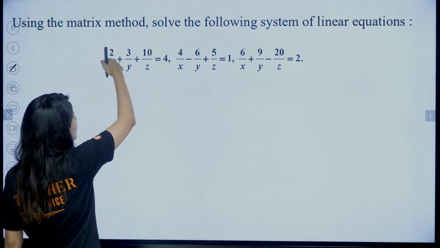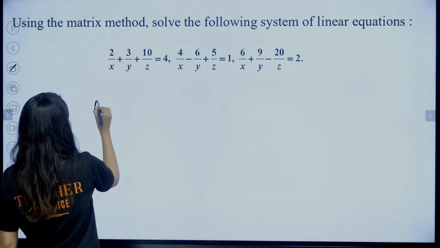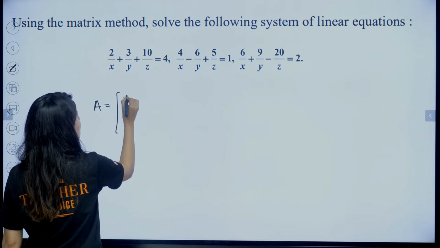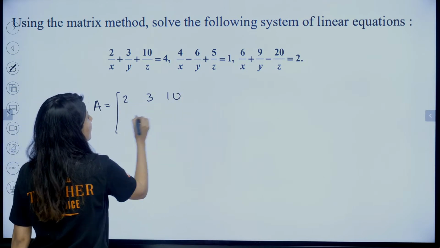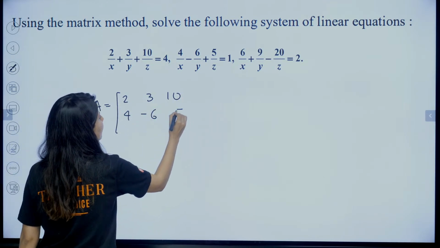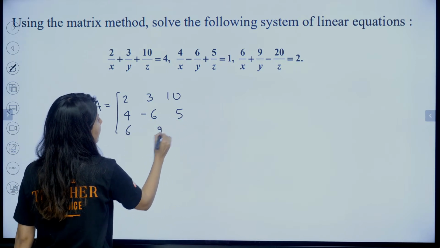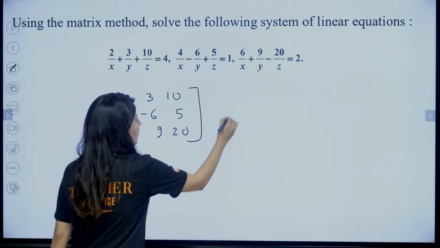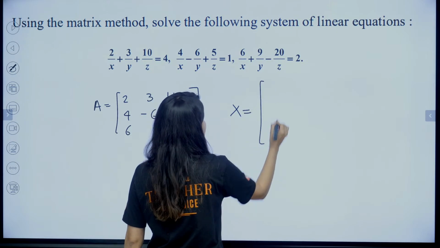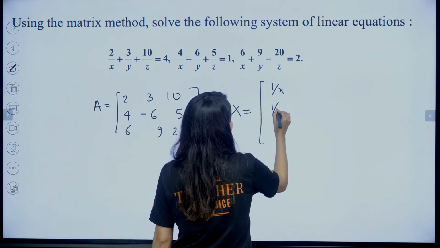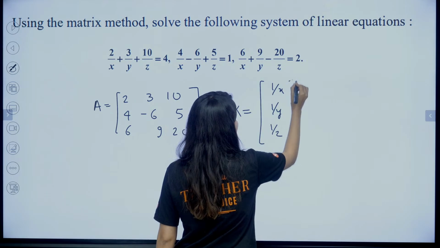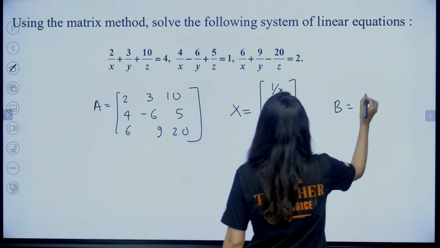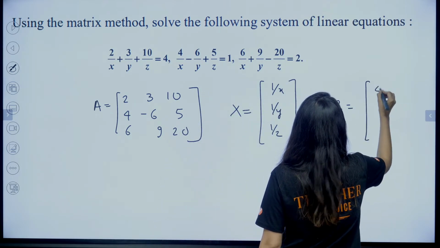So first of all, we need to create the matrix. A is equal to 2, 3, 10; 4, minus 6, 5; 6, 9, 20. This is your A. What is your X? X is 1 by x, 1 by y, 1 by z. Where is your B matrix? Tell me. 4, 1 and 2.